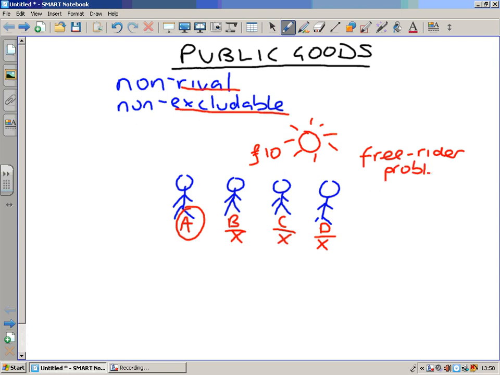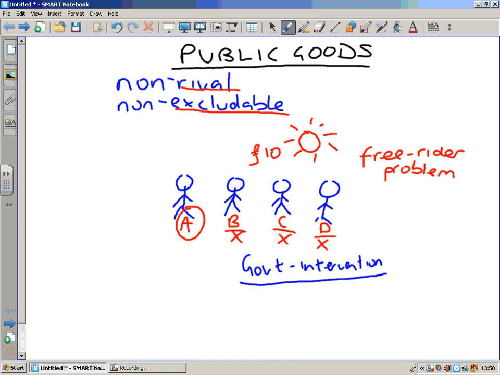Each of these 4 people, person A, B, C, and D, are all waiting for each other to provide this lighting system. No one will do, simply because they're all waiting for each other to do it. So in a free market economy, public goods will not be provided at all. So that is the market failure we've got. We'd like it to be there, this product, but it's not going to be. So we have to think about government intervention again.